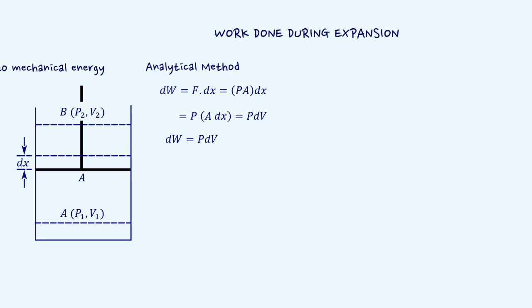To get the entire work done, we have to integrate dW from initial volume V1 to final volume V2, which leads to W equal to the integral from V1 to V2 of P dV.